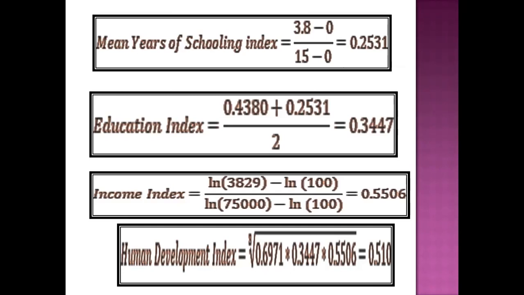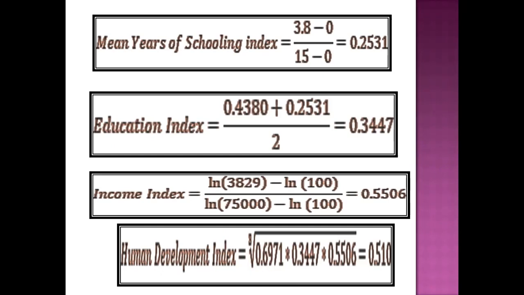So to construct the educational dimension index, we add the two values from expected years of schooling and mean years of schooling and divide by 2, the average, which is equal to 0.3447.